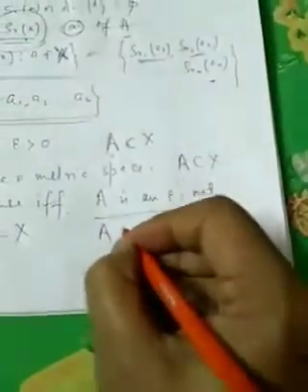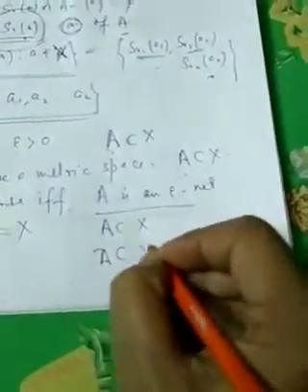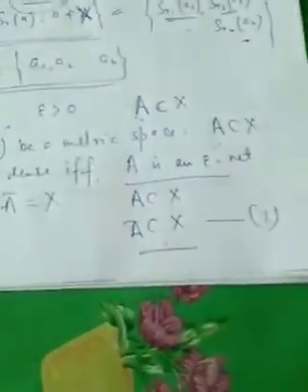Now first, as A is a subset of X, then A closure is also a subset of X. So this is equation 1. Now next we consider an element x from X. Now as A is an epsilon net, then for x there exists an element a belonging to A such that x belongs to S(epsilon, a).